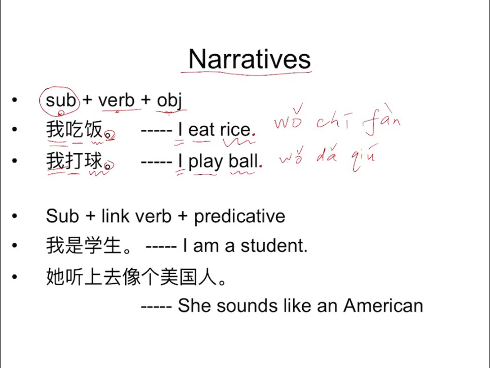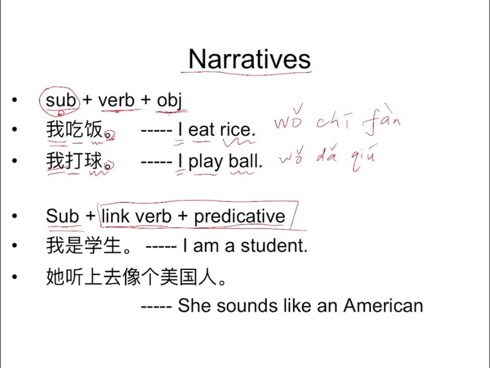And this is a kind of sentence: subject plus verb plus object. Sometimes you have subject plus link verb and then predicative, and this whole thing makes the predicate, right? So in Chinese, we also do it this way.